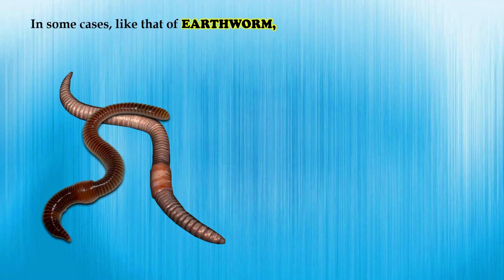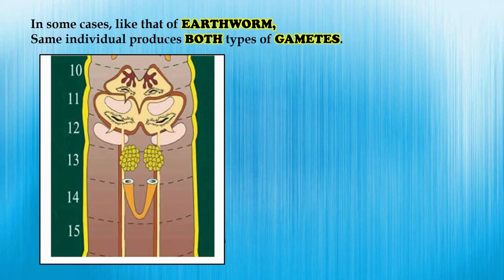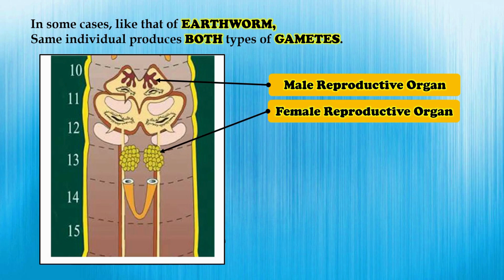In some organisms, such as the earthworm, both types of gametes are produced by the same individual. Earthworms have male reproductive organs that produce sperms and female reproductive organs that produce eggs. Because a single earthworm has both male and female reproductive organs, it is called a hermaphrodite. Even though each earthworm has both organs, two earthworms still need to exchange sperms for reproduction to take place. This helps in producing healthy offspring.